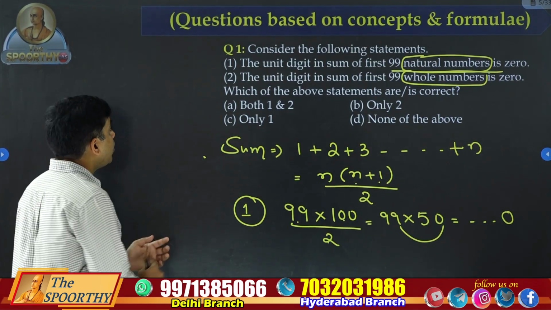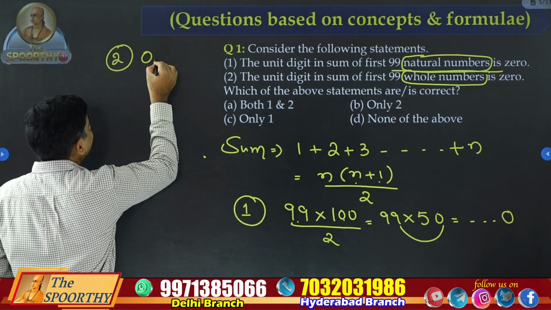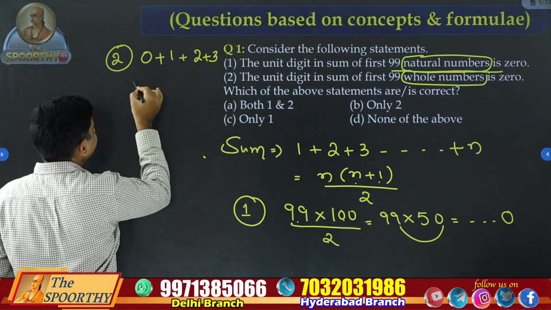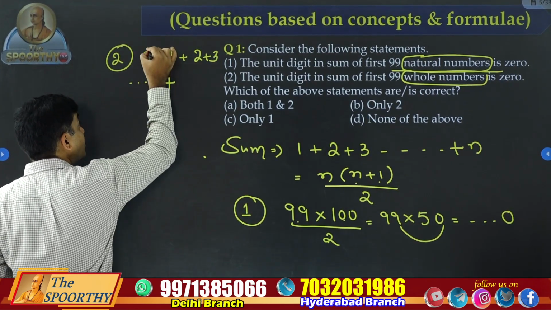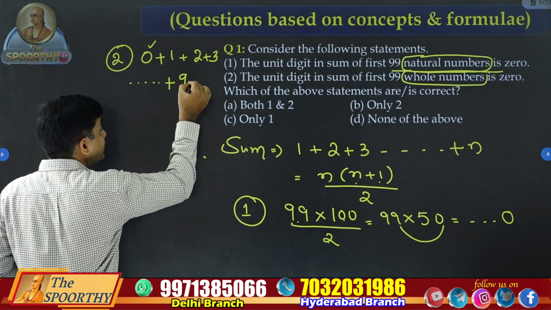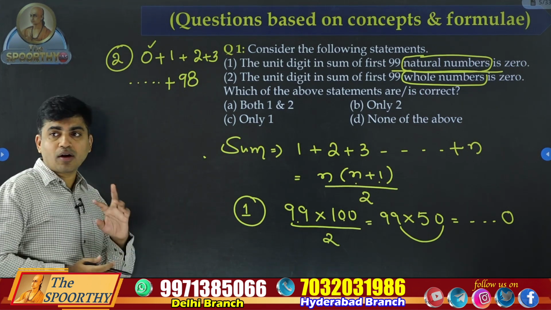So for the second question, numbers start from 0, 1, 2, 3 like this. The first 99 whole numbers means 0 also counted as one number, so the last number is 98, not 99. These two are not the same questions.